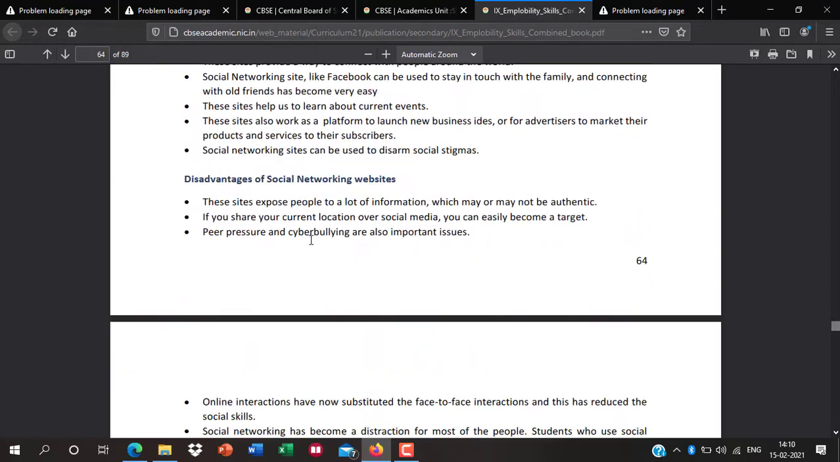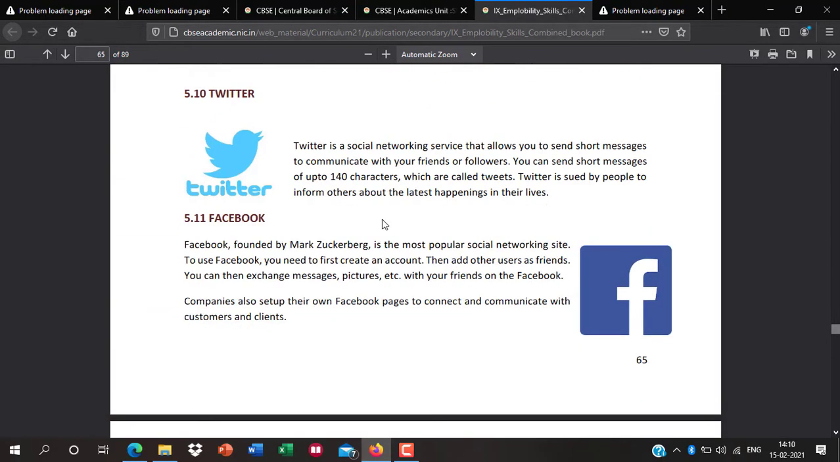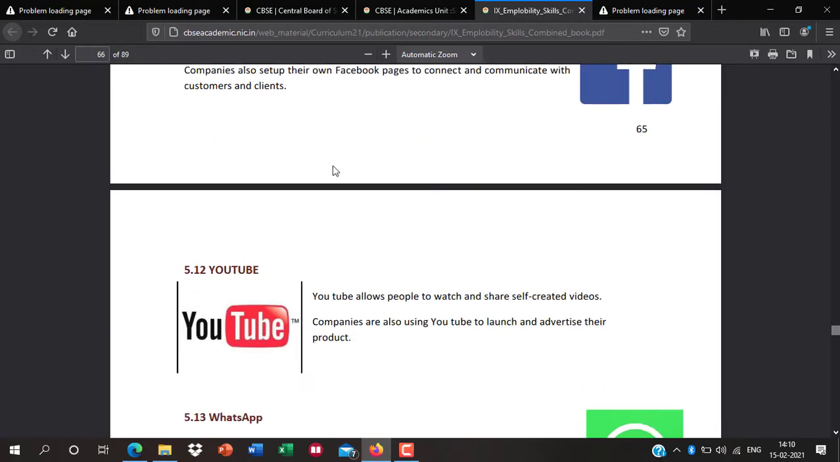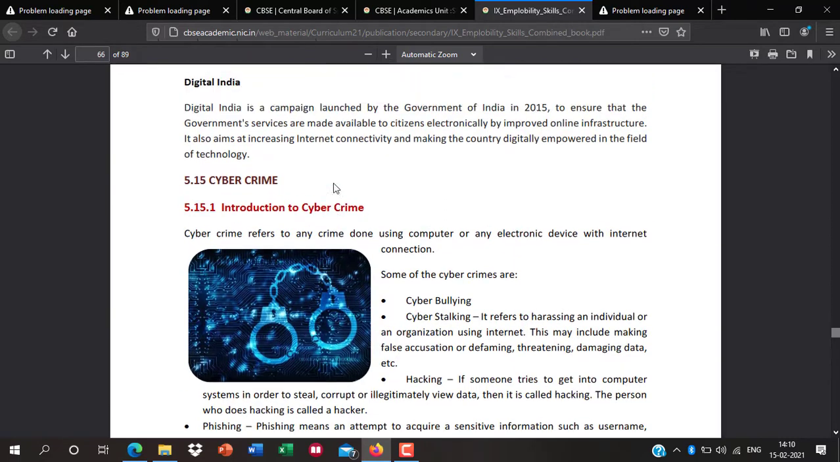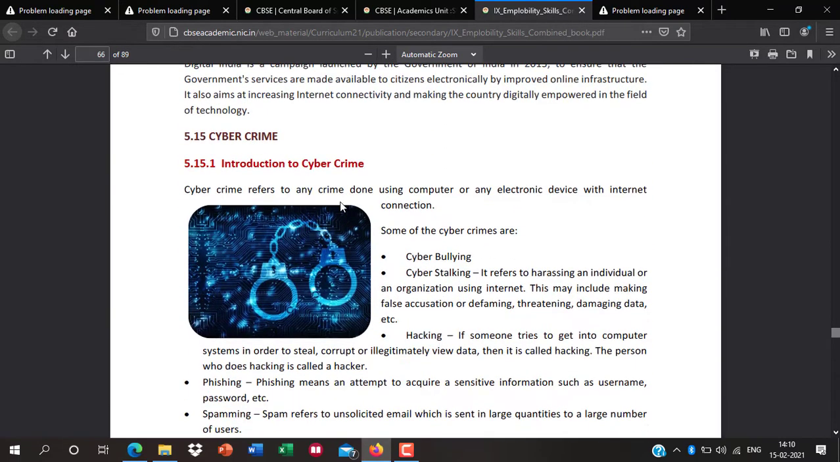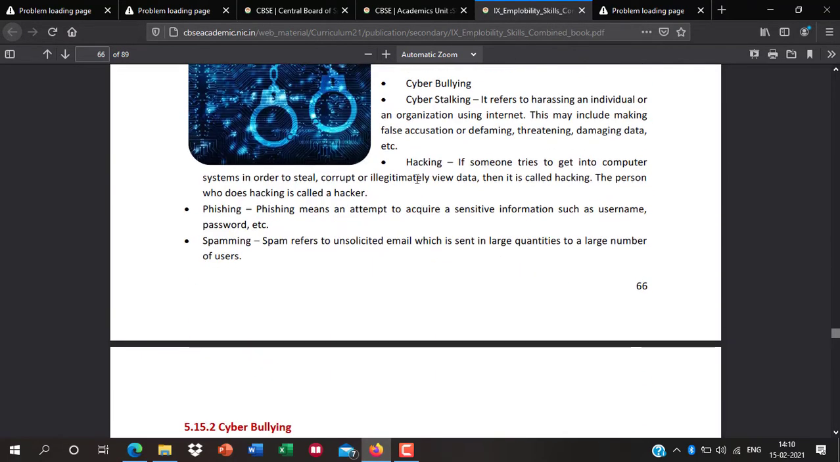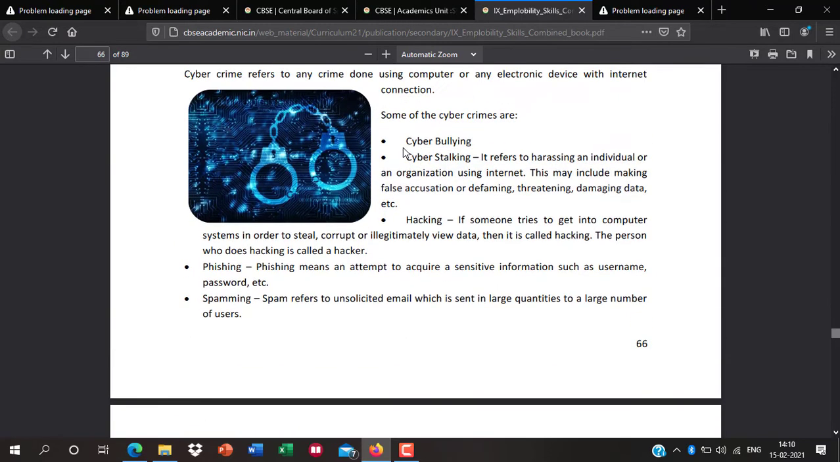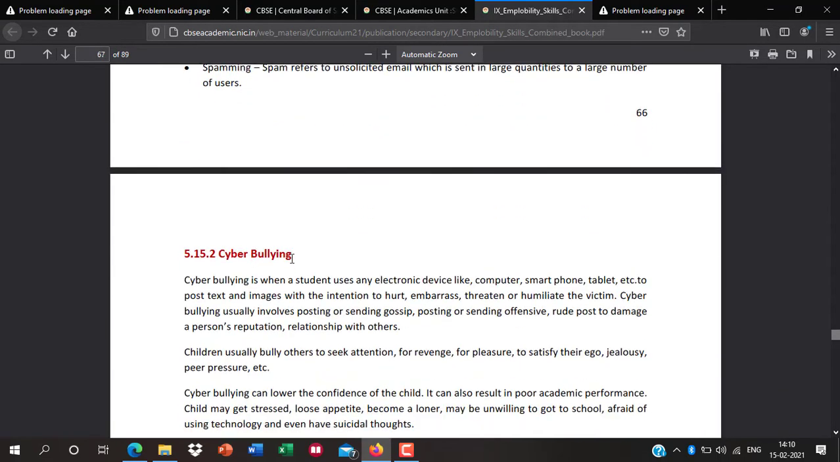Okay, introduction to social media. Here it is not so important. Only remember the names of social media websites like Twitter, Facebook, YouTube, WhatsApp, Digital India, and cybercrime. So what is hacking, what is cyberbullying, cyber stalking? Kindly read only one line. You have to write only a one-line definition in the examination, like phishing, spamming. That is a very important question.